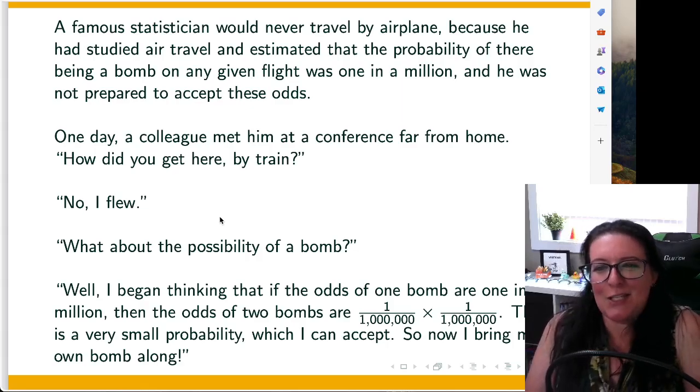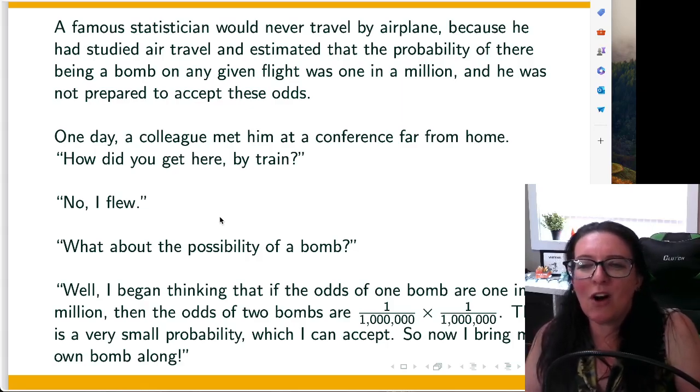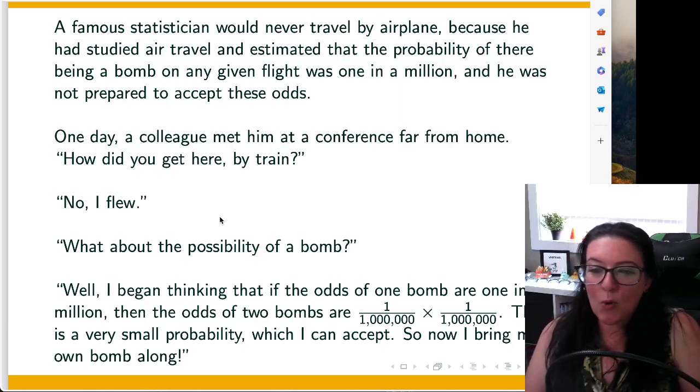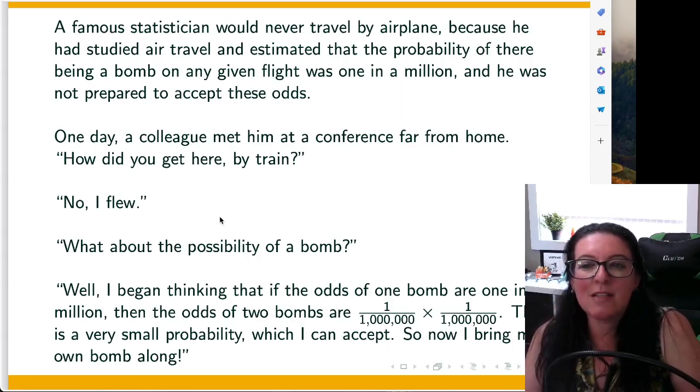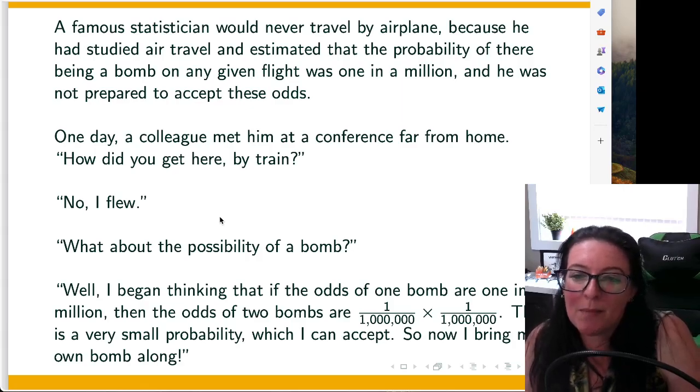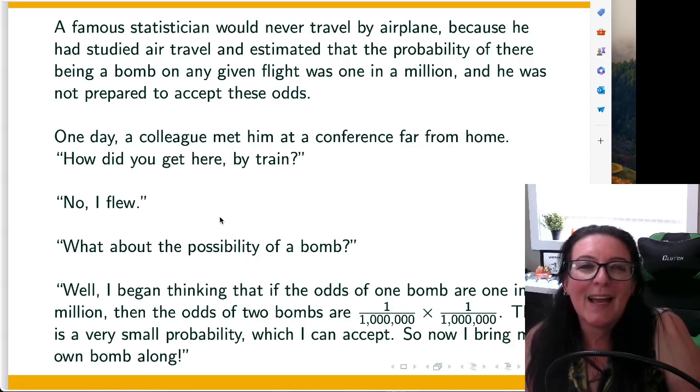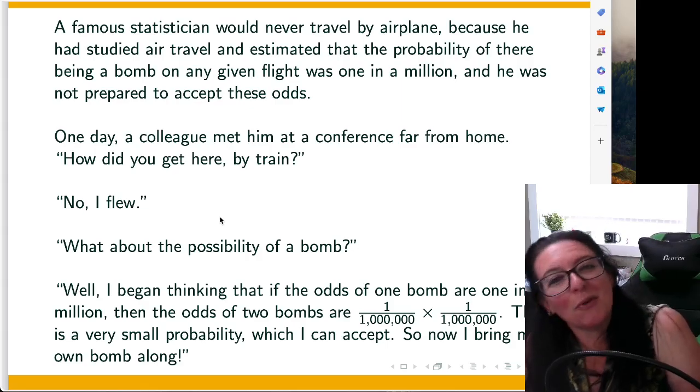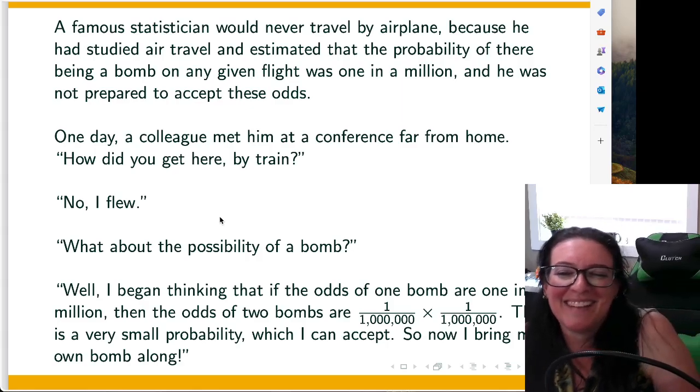And the statistician said, "Well, I've been thinking that if the odds of one bomb are 1 in a million, then the odds of two bombs are 1 in a million times 1 in a million. That's a very small probability and one which I can accept. So now I bring my own bomb."